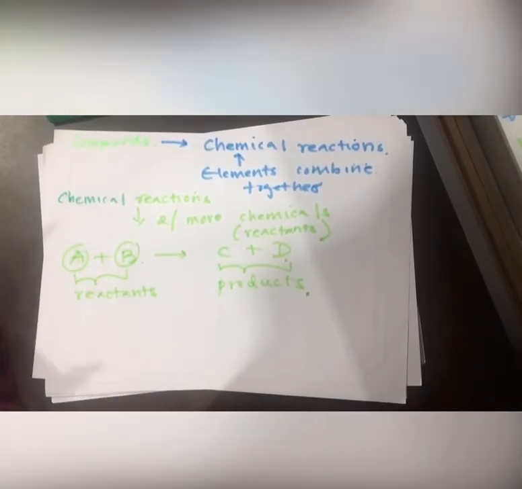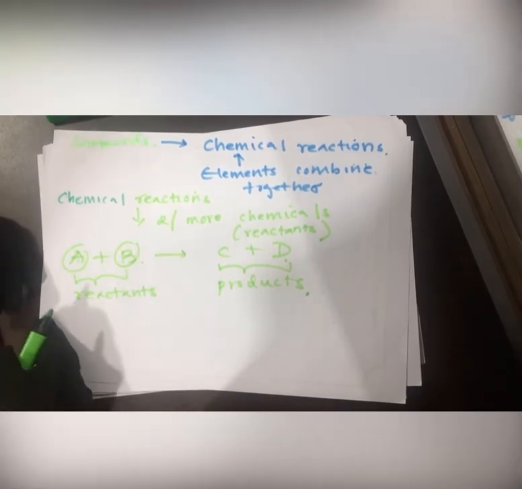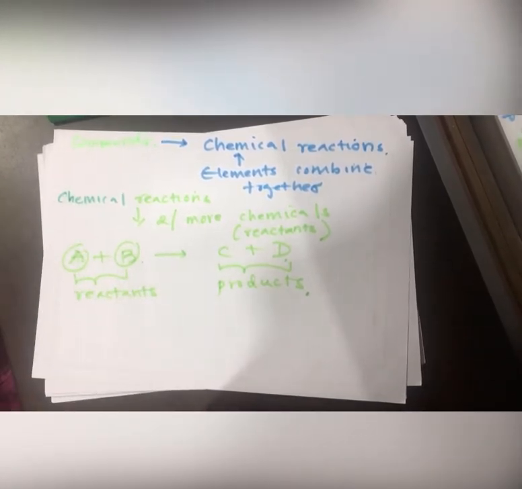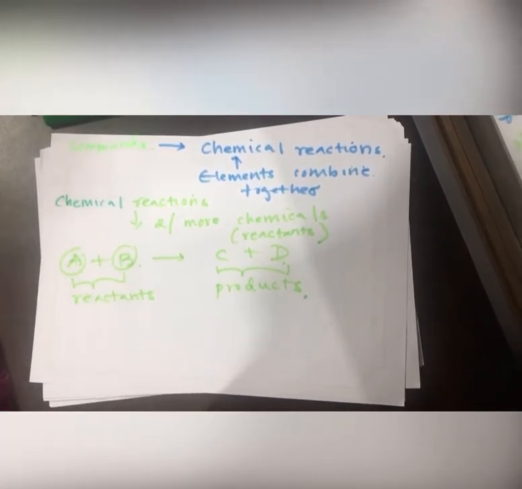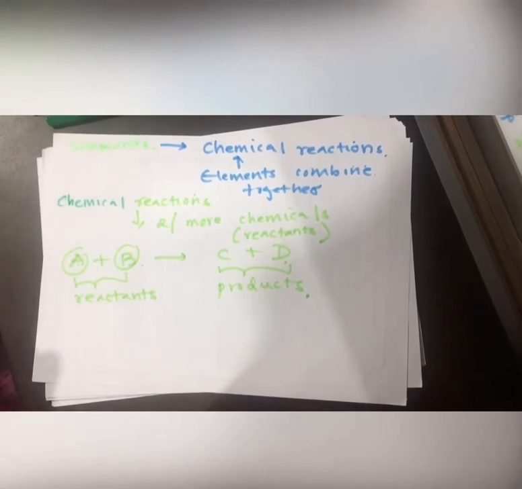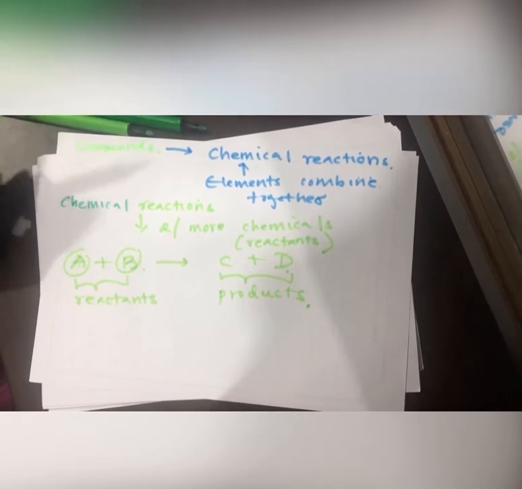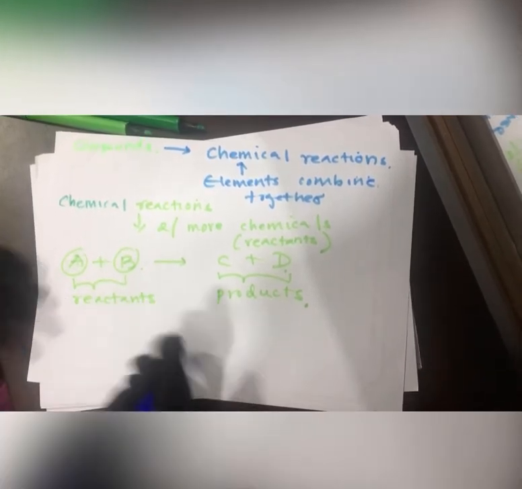So hope you all understand, in a chemical reaction we have two different components, that is reactants and products. The initial ingredients that we mix are the reactants, and the things we get at the end of the chemical reaction are known as the products.